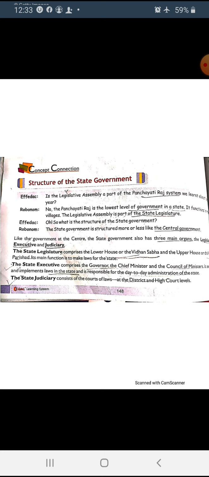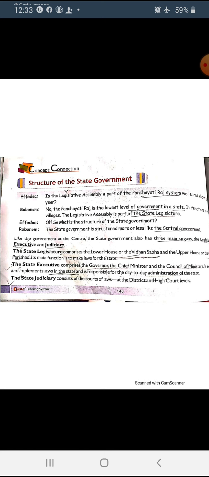The next organ is the state executive. It includes the governor, the chief minister and the council of ministers. And what is the role of the state executive? They execute and implement laws in the state, and they are also responsible for the day-to-day administration of the state, not the center.